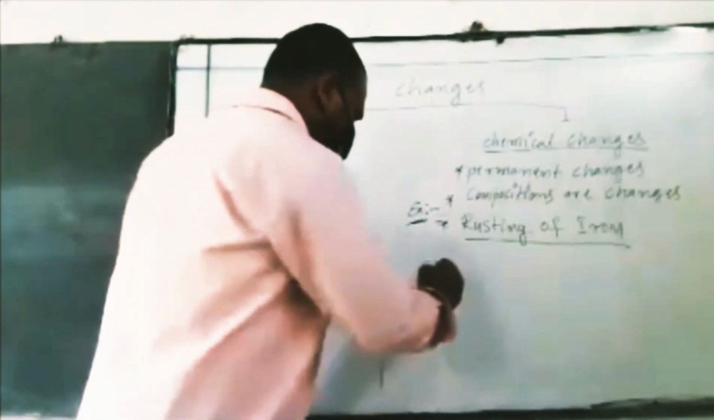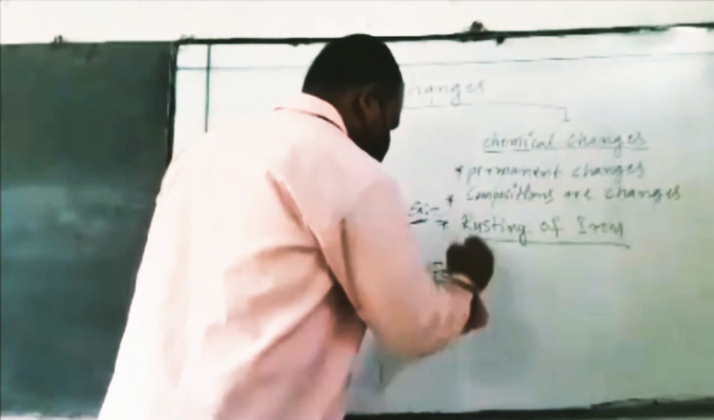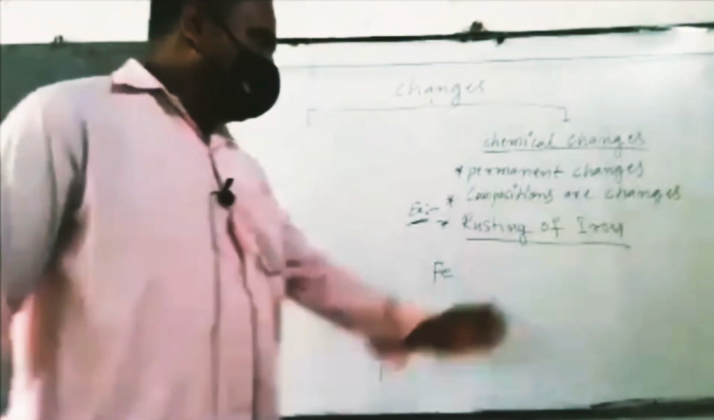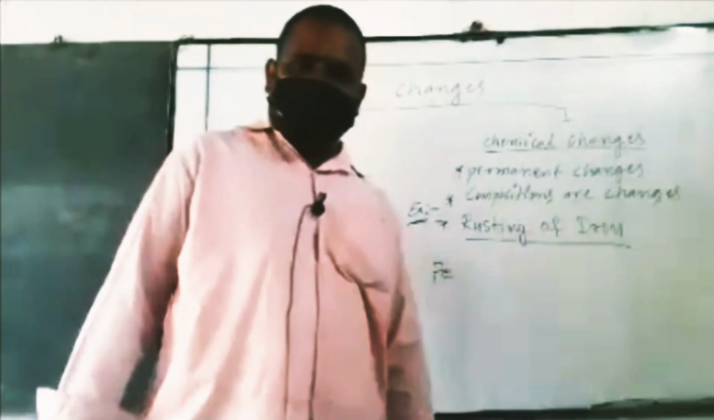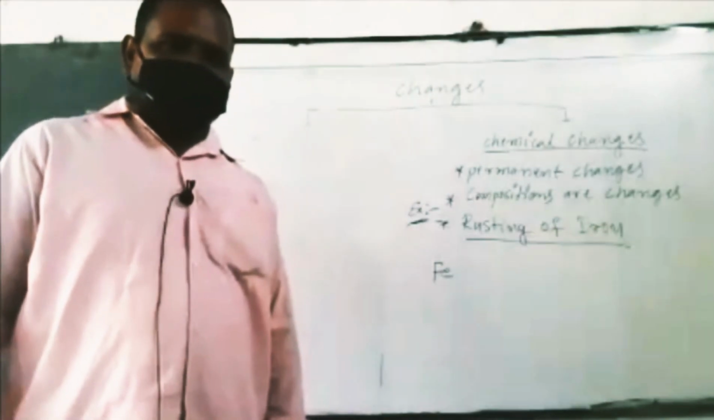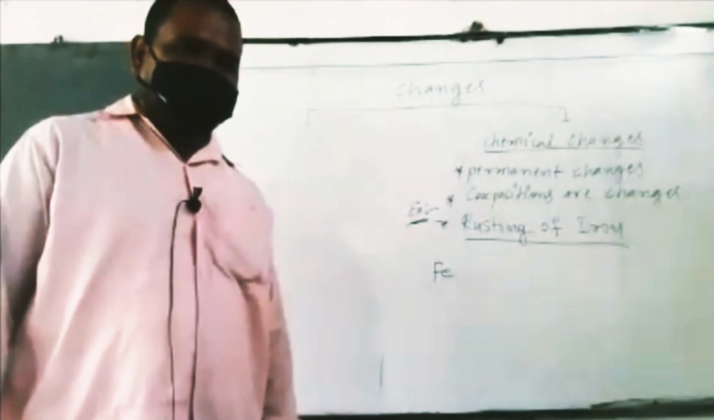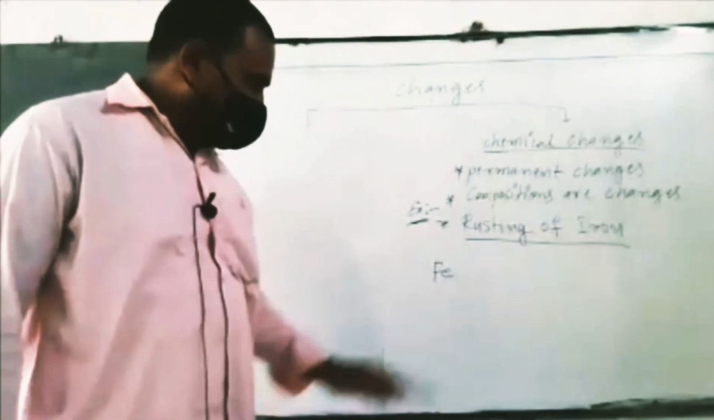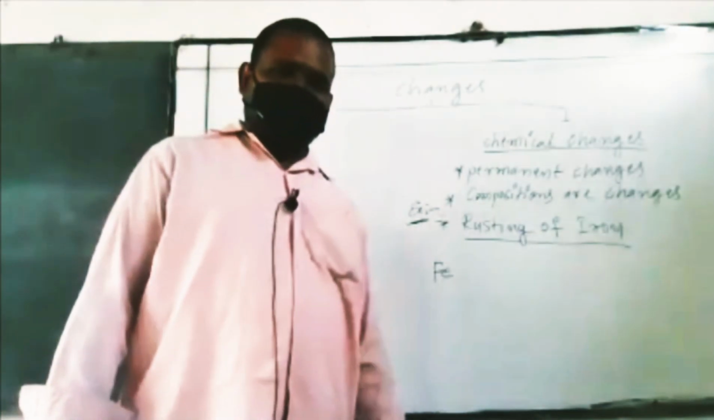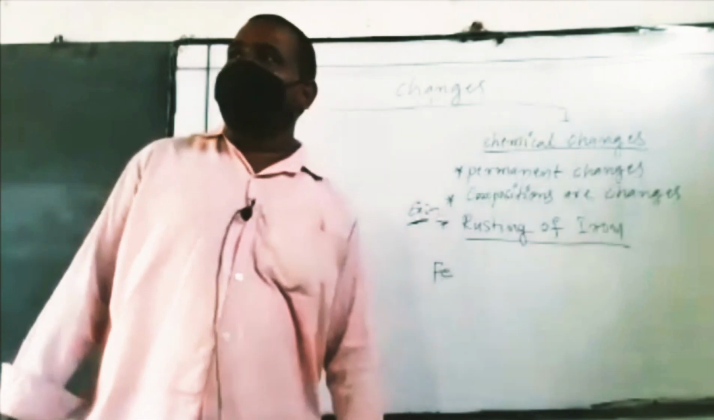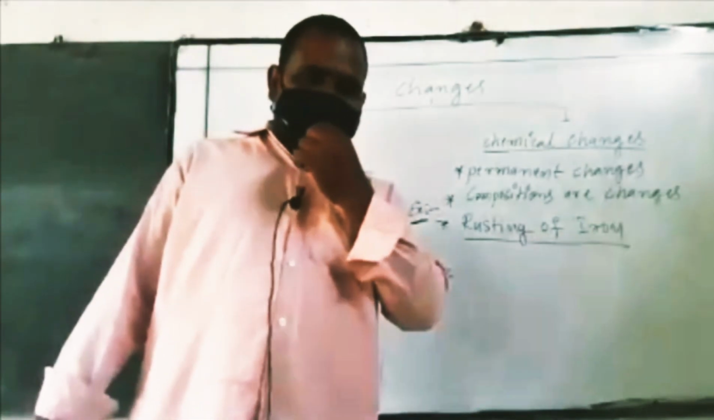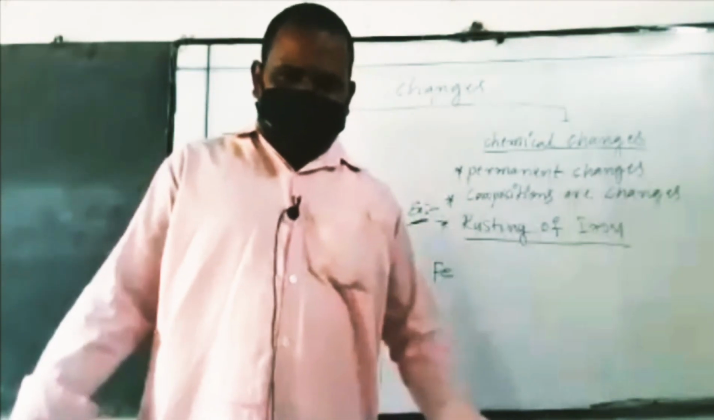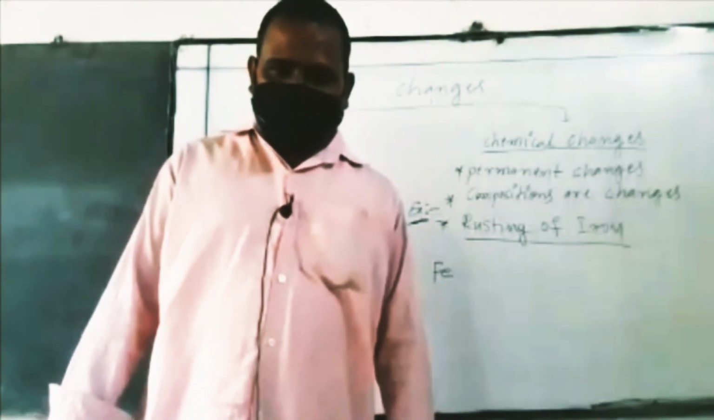The chemical symbol for iron is Fe. Why do we write Fe? Some symbols are taken from Latin names. The Latin name of iron is ferrum, so that's why the symbol given is Fe. If you have any doubts in the chemical equation, ask me. Any doubts? Okay, one by one.